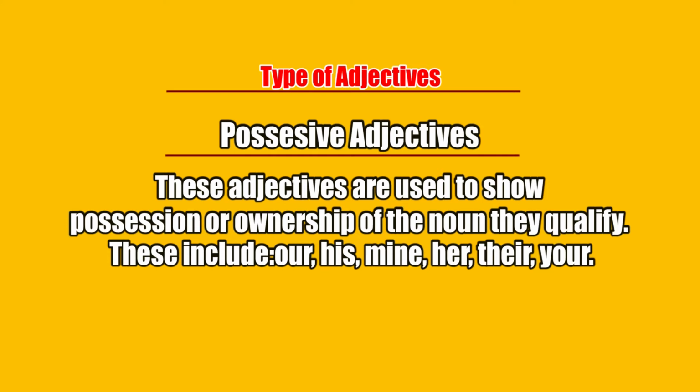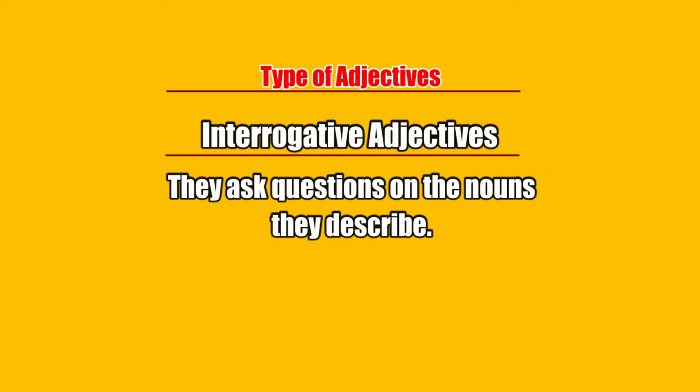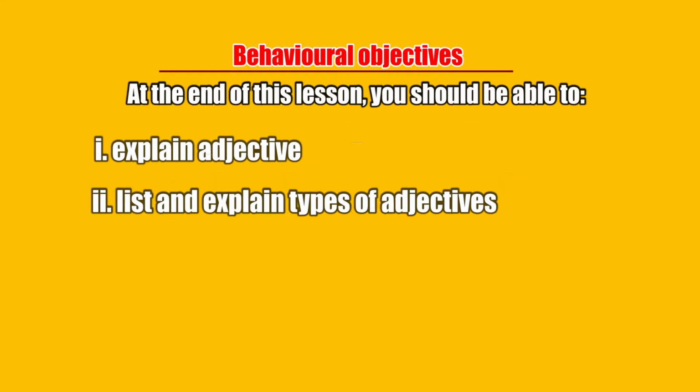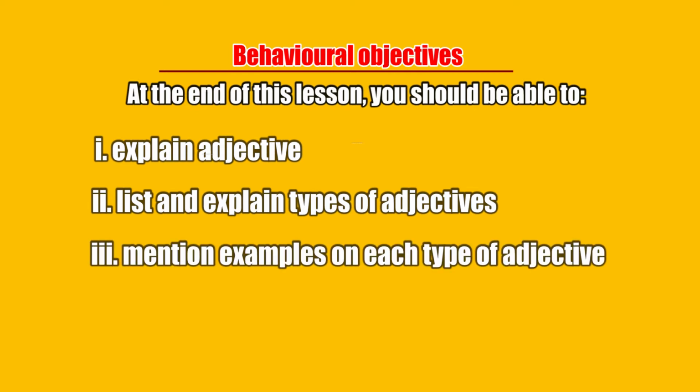And of course, we have also discussed interrogative adjectives. And I told you that interrogative adjectives are adjectives that we use to ask questions on the noun they describe. And I believe that you should be able to mention examples on each type of adjective that we have discussed today.